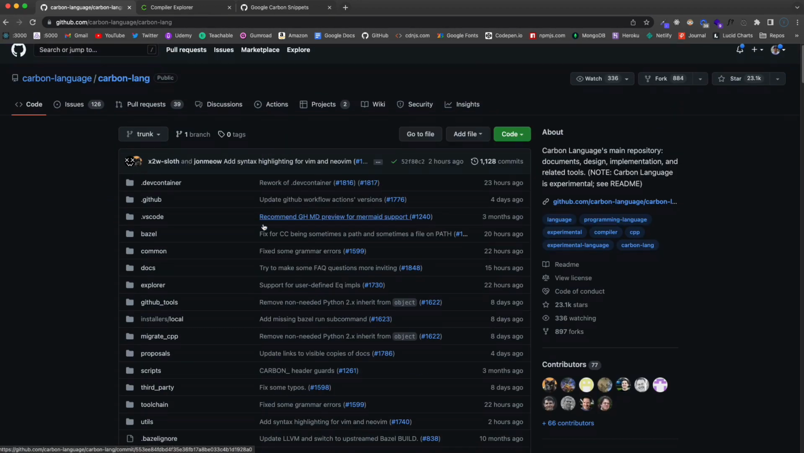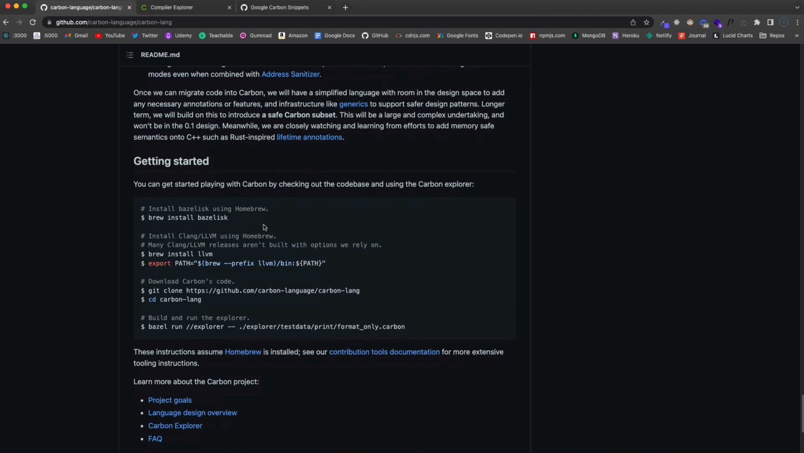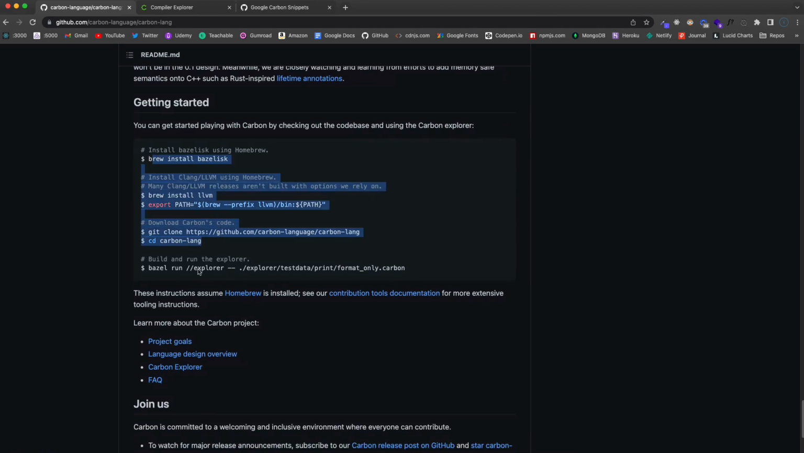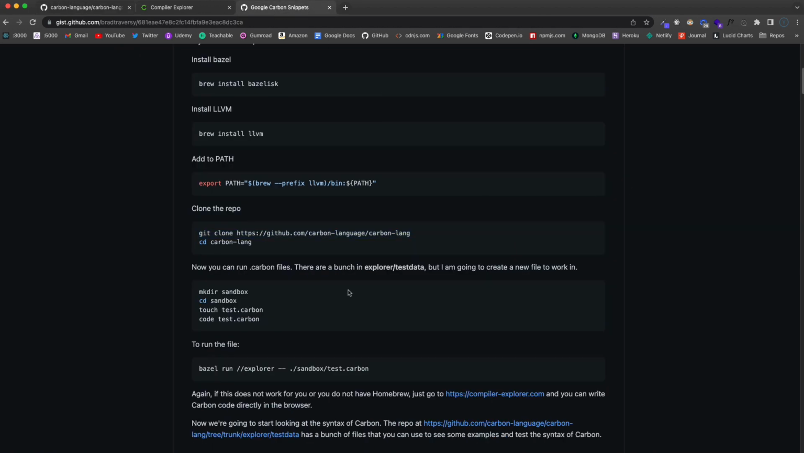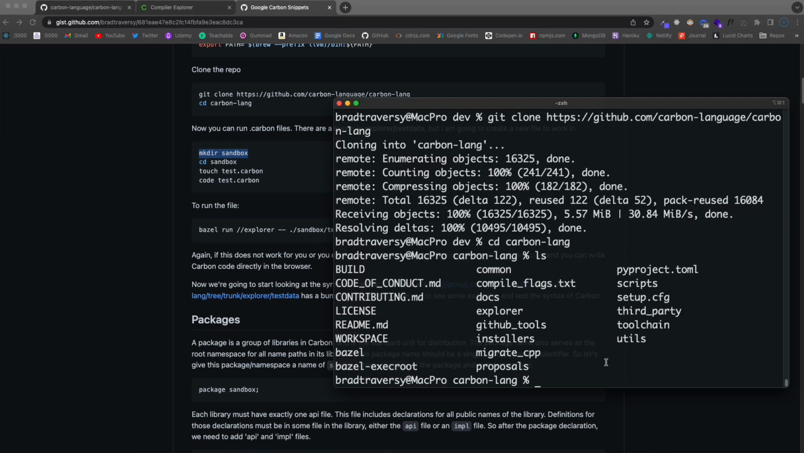Actually, if we go right here down to Get Started, this is the stuff we just did, and then it's telling us to run the Explorer and to run one of the files in that test data folder. But what I want to do is just create a separate file to work in. So right here we can create a directory. I just called it sandbox.